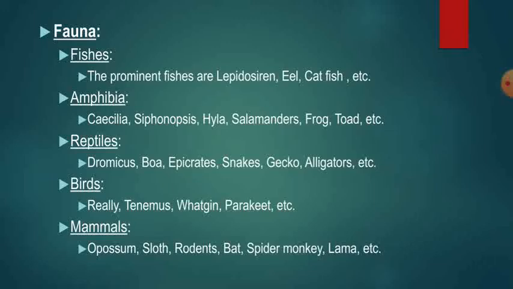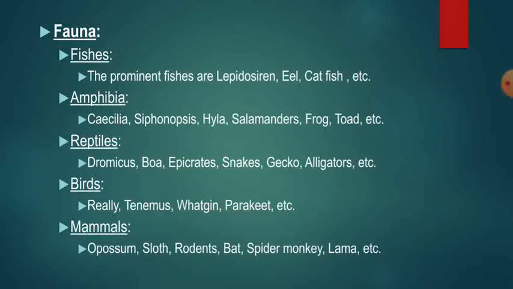And amphibia: Caecilia, Siphonops, Hyla, salamander, frog, toad, etc. can be seen in this region. And reptiles present are Dromicus, boa, Epicrates, snakes, gecko, alligator, and caiman, etc. Then birds: a total of 700 genera of birds are recorded in this region.